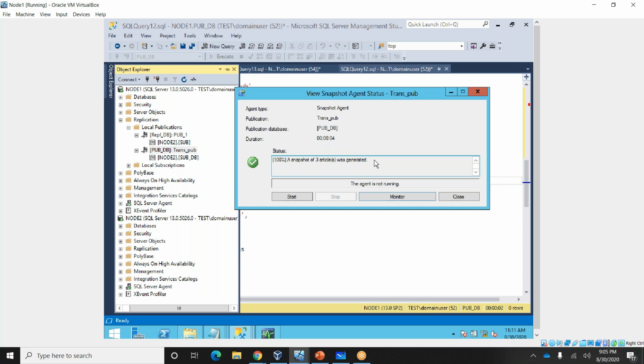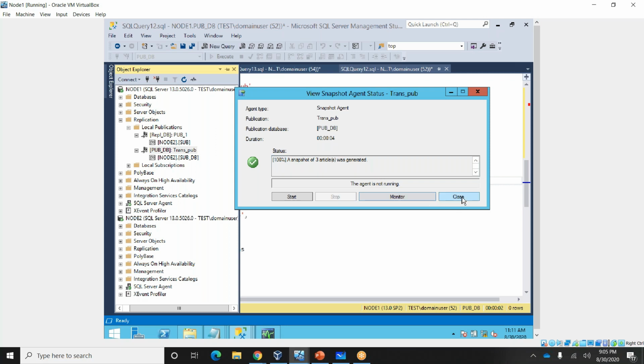This is a very problematic thing, right? Already the 2 tables are in the setup and in sync. Still, when you add one more article and create a snapshot, it generates for all 3. So we need to disable one option to generate the snapshot for only a particular article.